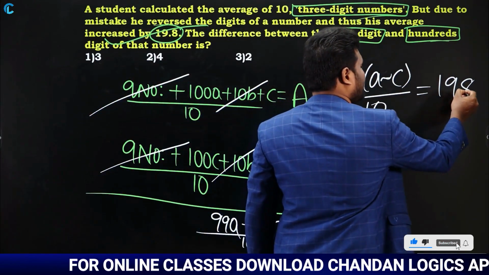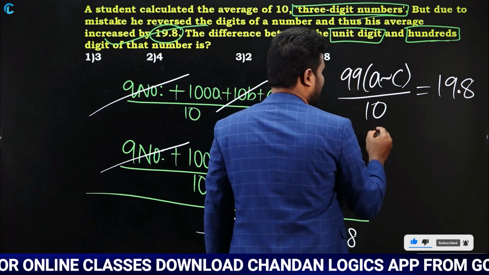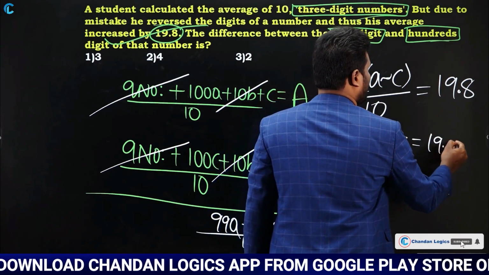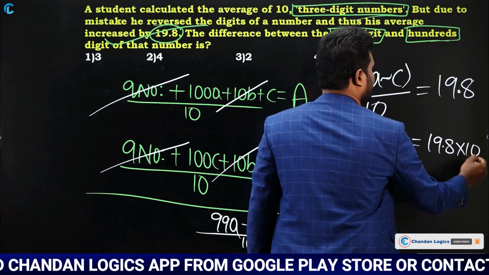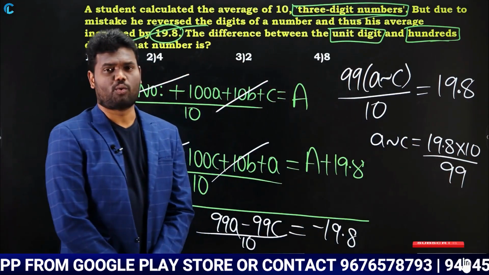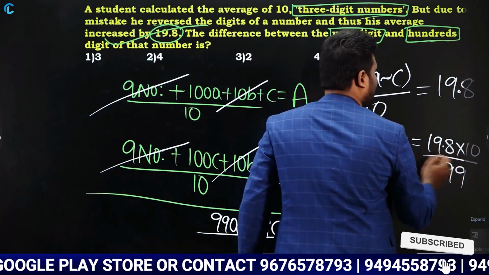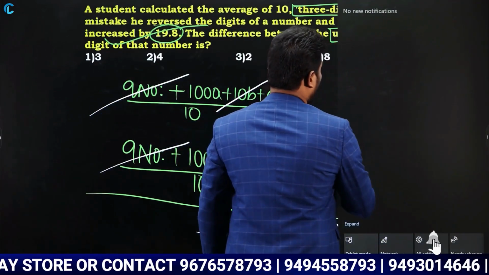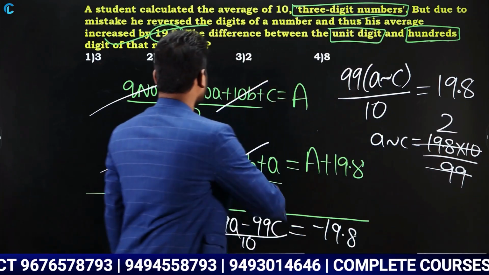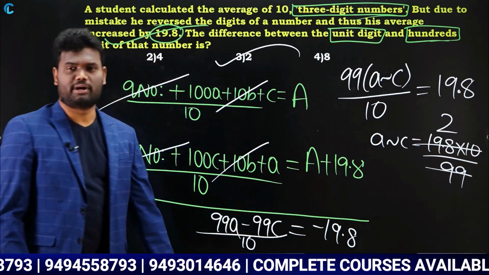So that is the reason 19.8. So if you calculate this, A minus C is going to be 19.8 into 10 divided by 99. So 19.8 into 10 is nothing but 198. 198 cancels in 99 how many times? Means 2 times. So we can say that the difference in the digits is nothing but 2.